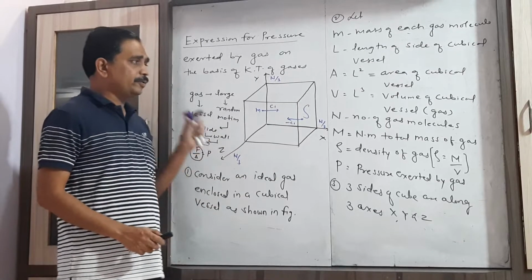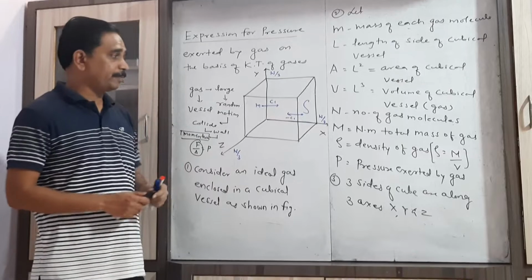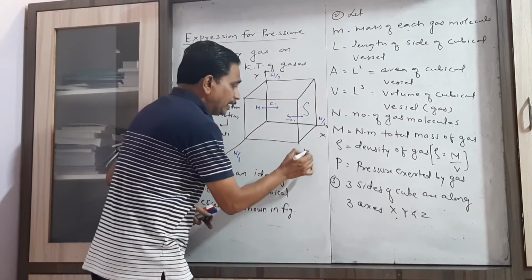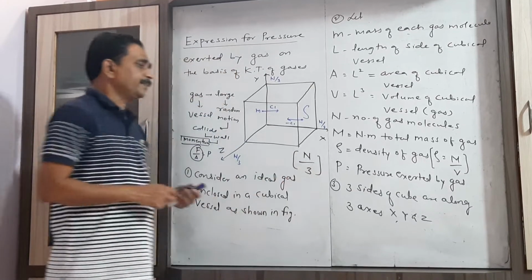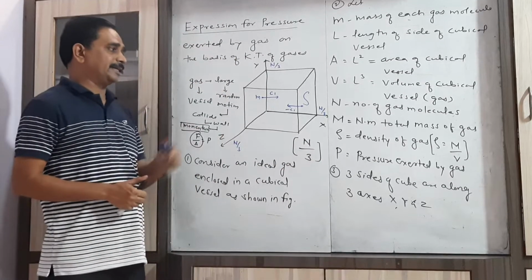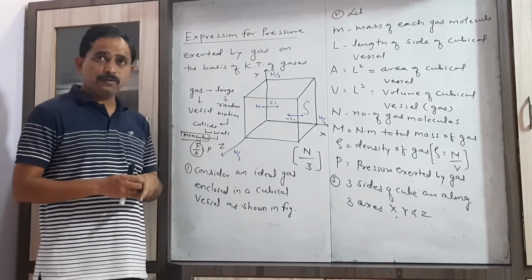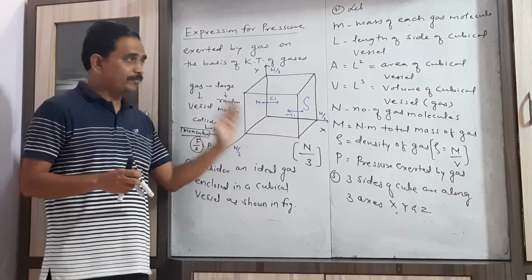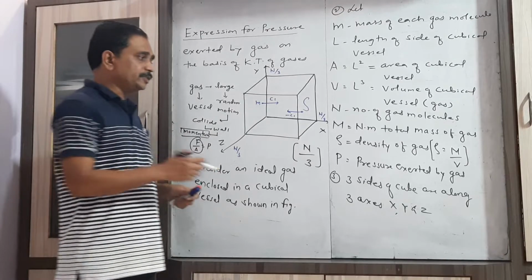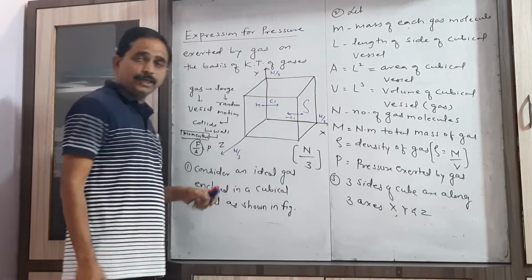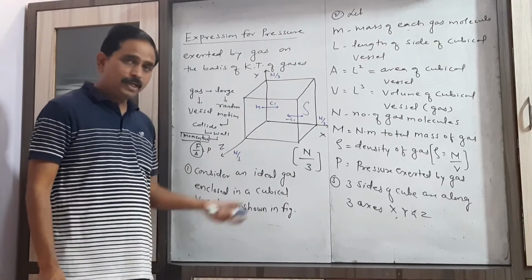Now consider that the total number of gas molecules is approximately divided equally along these three axes x, y and z. How many molecules will move along the x-axis, the y-axis and the z-axis? Consider the total number of gas molecules as N and the total number of axes as 3.